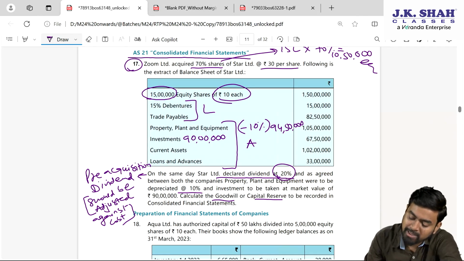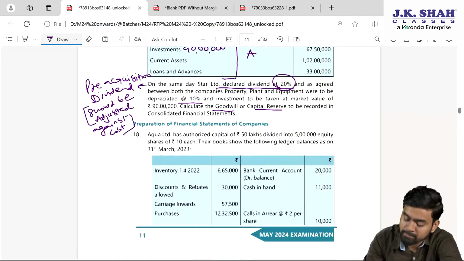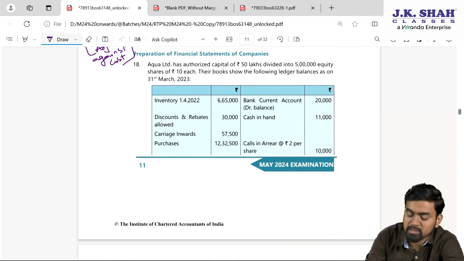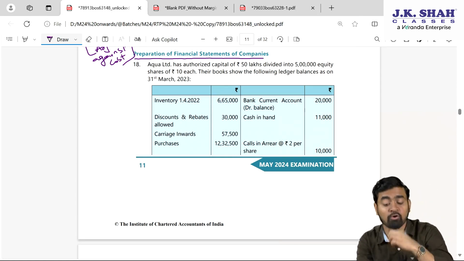Fine. My dear students, I hope this sum is very simple. Now next sum of discussion is preparation of financial statement of companies.